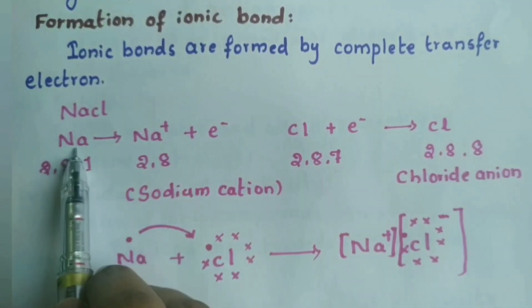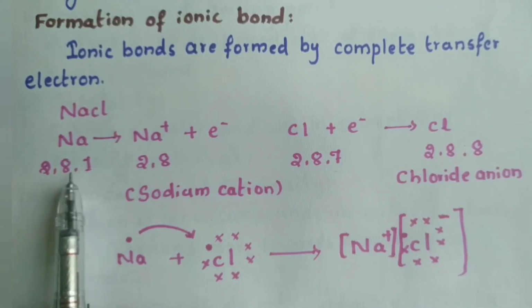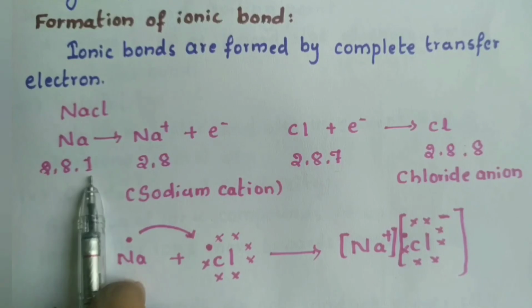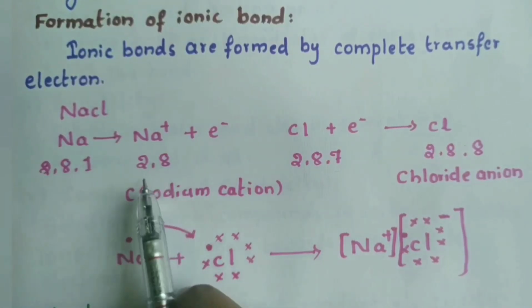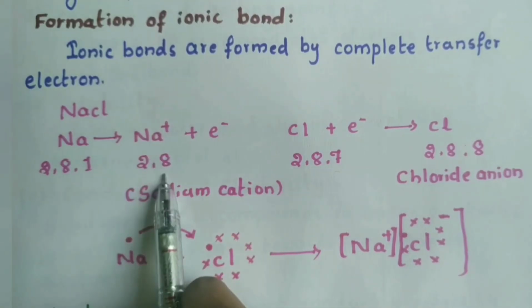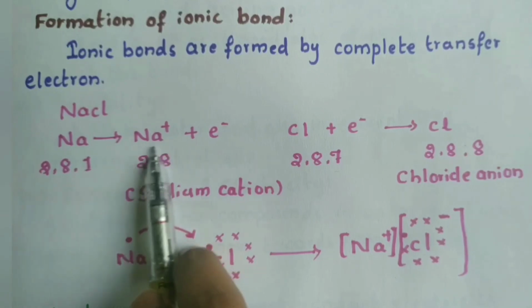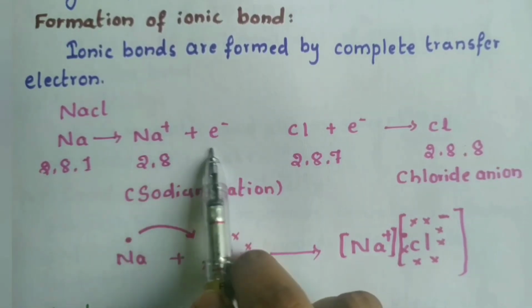Sodium has 2, 8, 1, that is, totally it has 11 electrons. The electronic configuration is 2, 8, 1. So one electron is extra here. If it loses one electron, it reaches octet. Its outermost shell will be fulfilled, that is, it has 8 electrons, that's why it becomes happy. So it loses one electron.